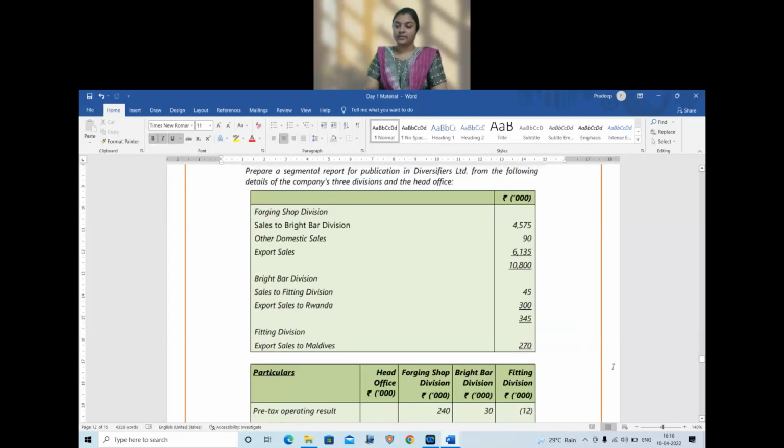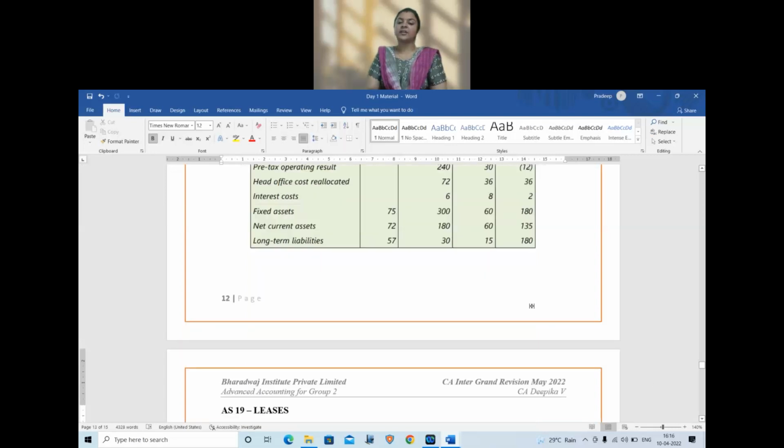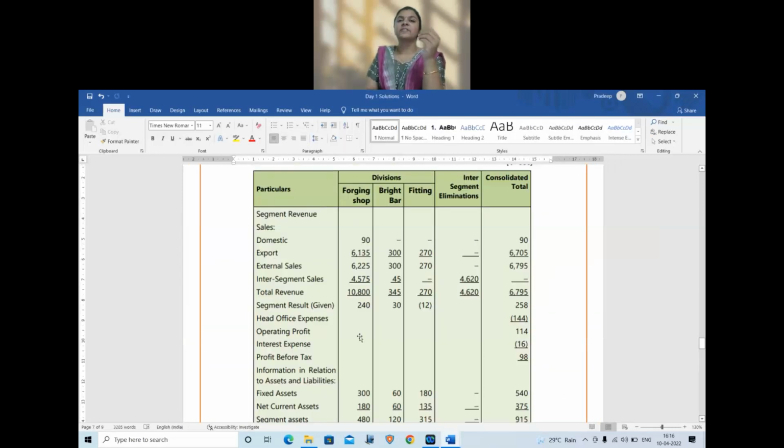Now, they have given us certain items like head office expenses and interest cost. Now, head office expense is a common expense. Can I allocate them to the segment? No, I cannot allocate them to the segment. So, I need to show them only at the consolidation level or reconciliation level. So, head office expenses, reconciliation level. Interest expenses, reconciliation level, which gives us the profit before tax as 98.